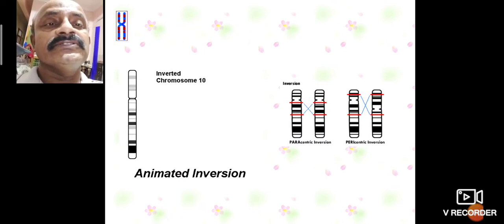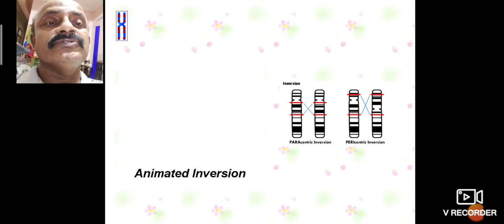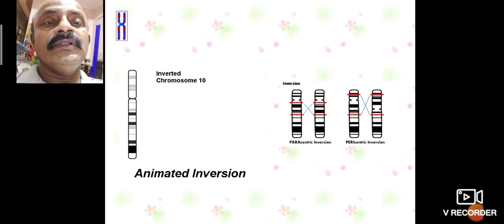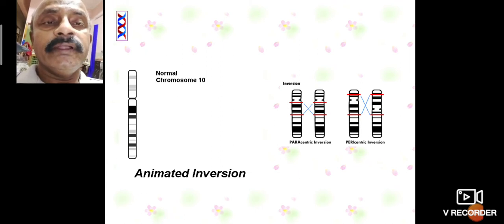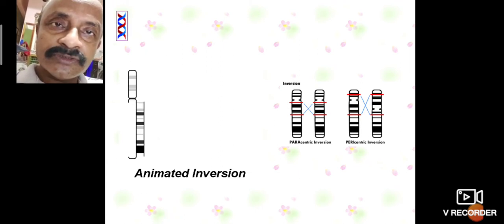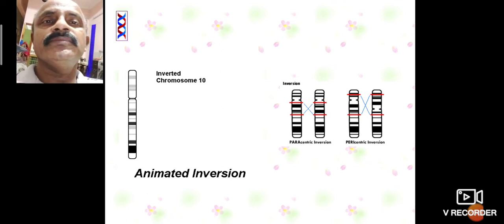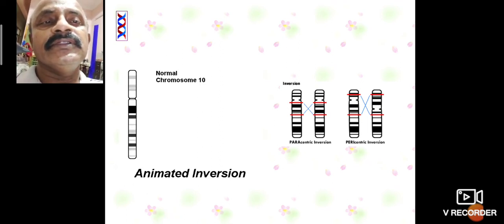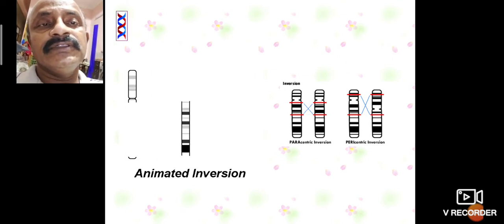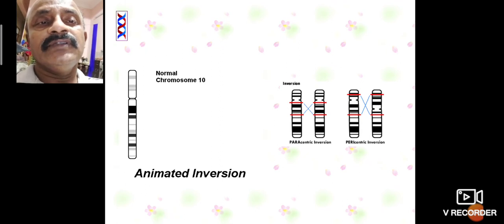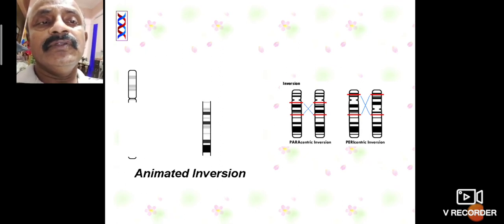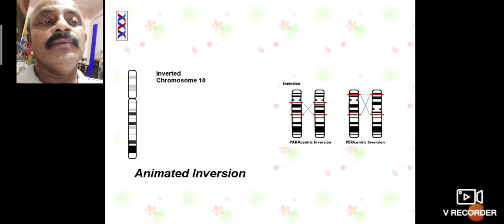So this one, inversion. This inverted chromosome is also the tenth one. You see that animated part will come, and that animated part is just after one chromosome is cut. Then the cut part is turned downside, the upper part is on the downside, and attachment is to the same type of chromosome. That is called an animated inversion. That is the animation: first is normal, then inverted. So this one is also inverted, up and down, then jointed, up and down jointed. That is the animated chromosome.